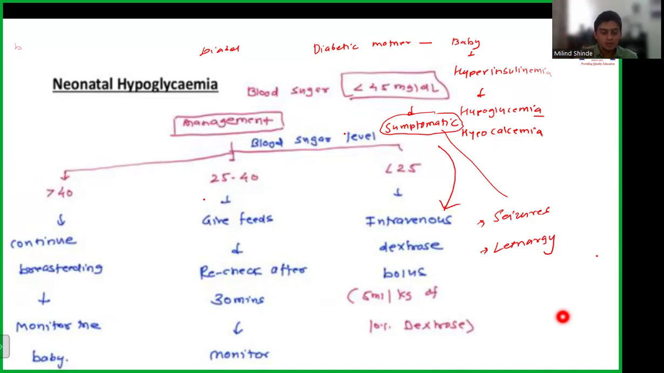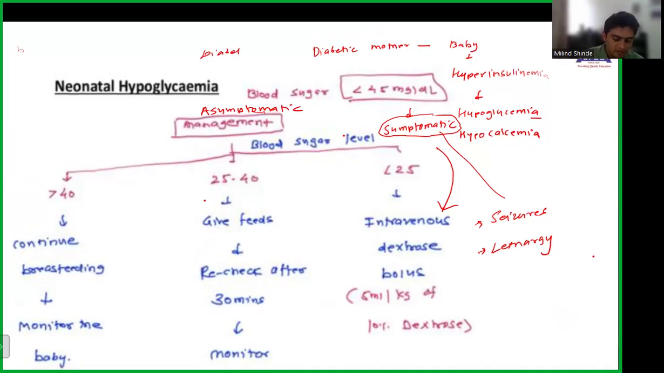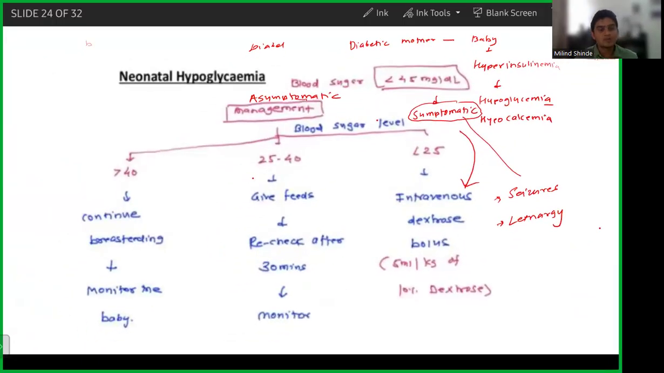Okay. Now the question says the baby is asymptomatic. If the baby is asymptomatic, this is the management that you have to follow. So what is the management we are going to follow? If the level is more than 40, don't do anything. Continue breastfeeding and monitor the baby.